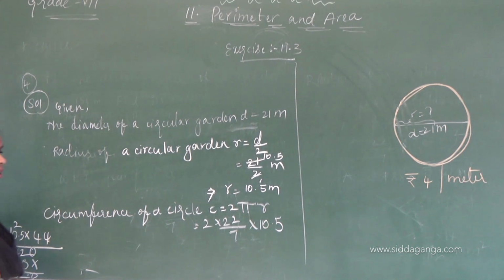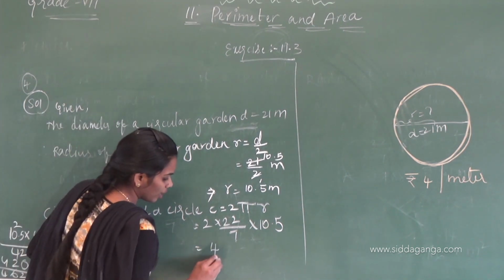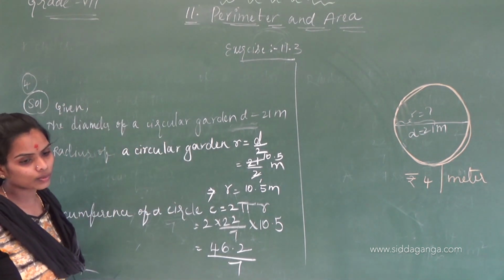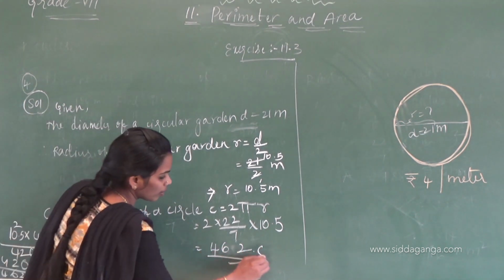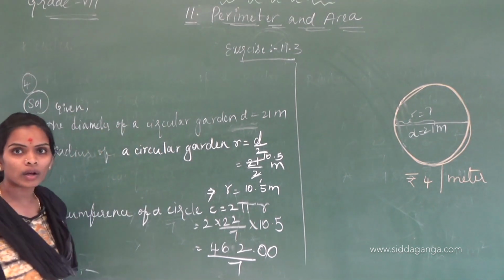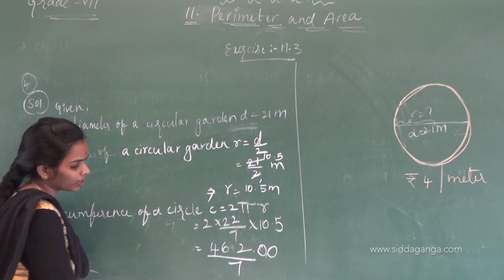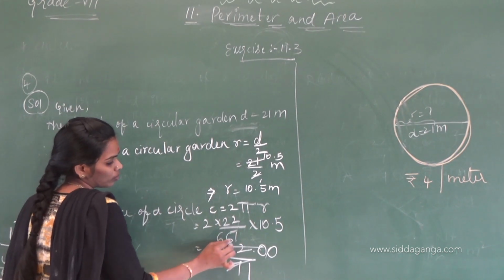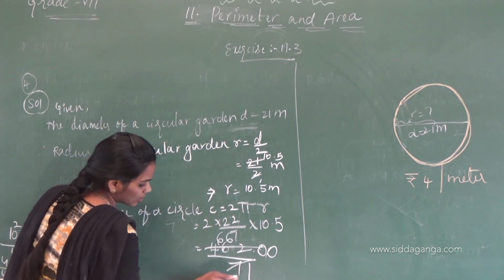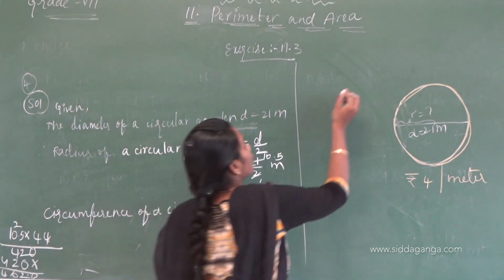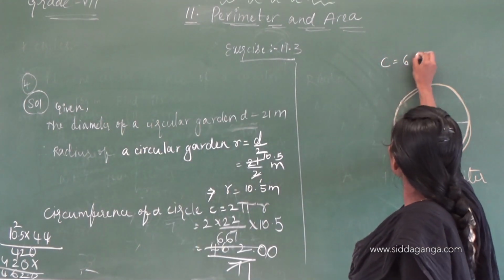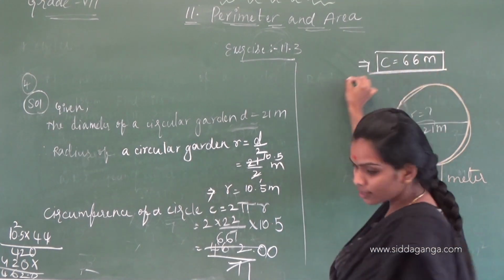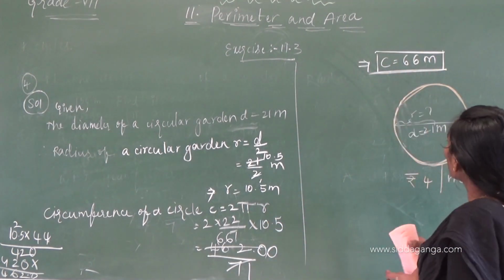Then we take the cancellation. 7 1s are 7, 7 6s are 42. So the circumference is 66 meters.